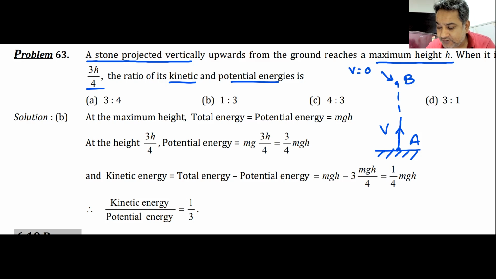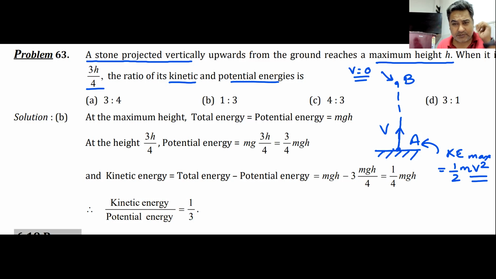We have discussed this so many times. Now remember and mark this in your notebooks. At point A, the kinetic energy is maximum and that is equal to half mv square. It has the maximum kinetic energy because the velocity or speed is maximum.